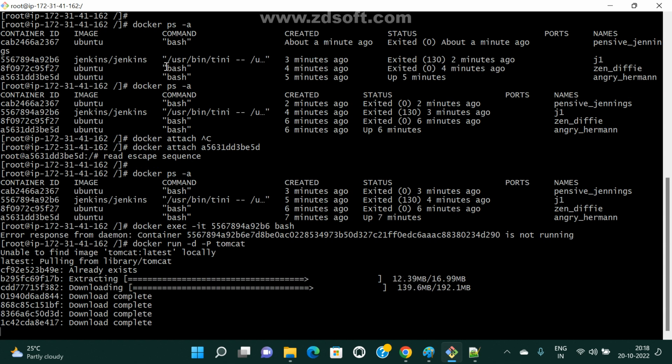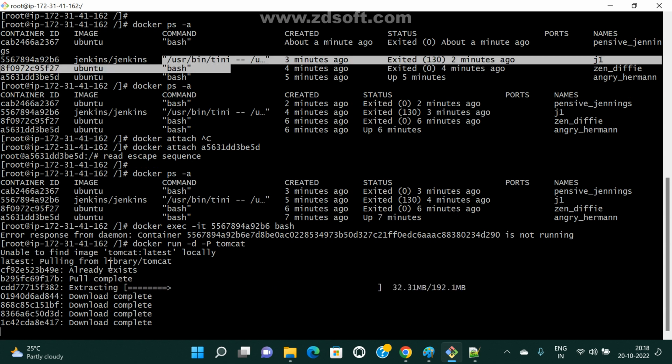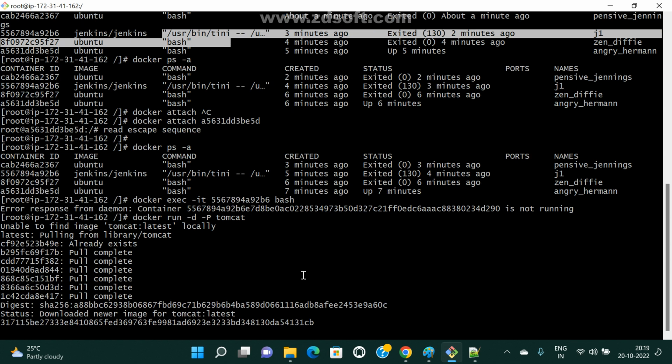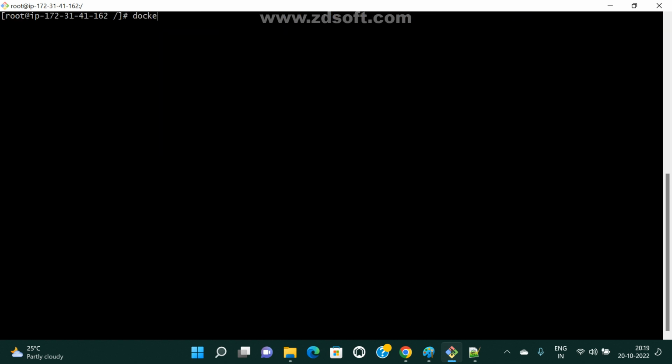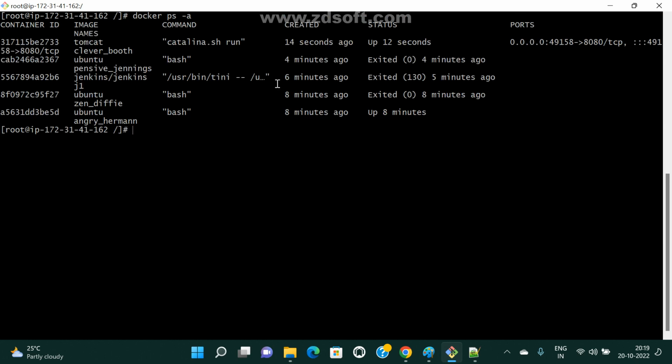Here the default process is in a different prompt; the default process runs separately. Now I am connecting to the bash prompt, closing it, and again I want to connect to the same container. In that case also we can use the attach command. Let me check whether it works. Catalina is running in a different prompt.